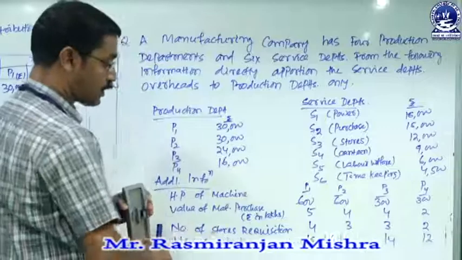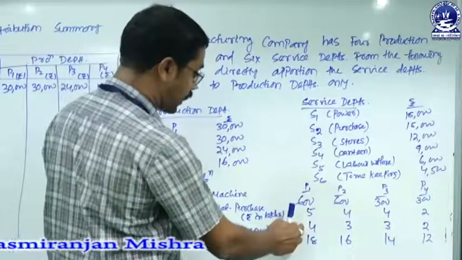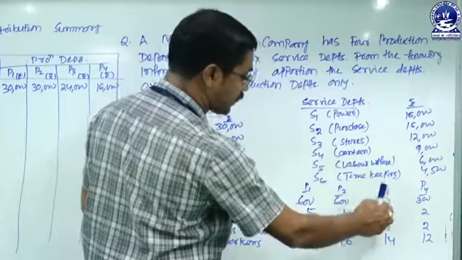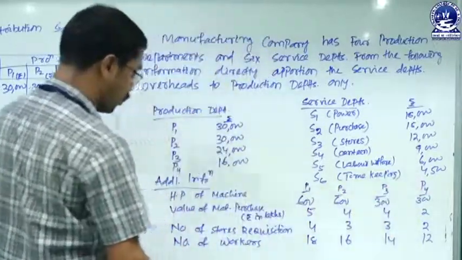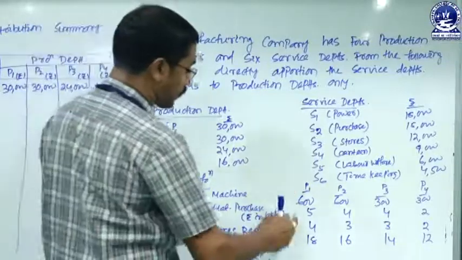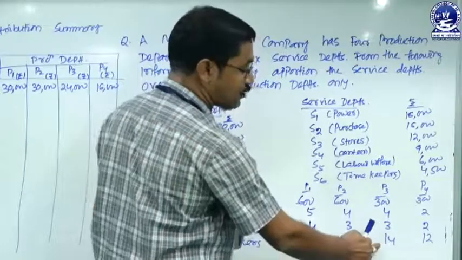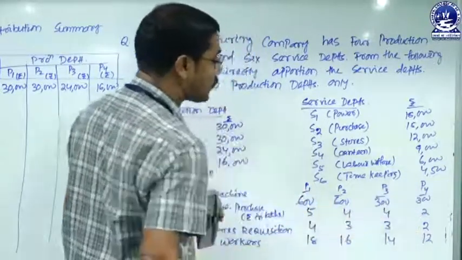Number of stores requisitions: P1 is 4, P2 is 3, P3 is 3, P4 is 2. Number of workers: P1 is 18, P2 is 16, P3 is 14 and P4 is 12.